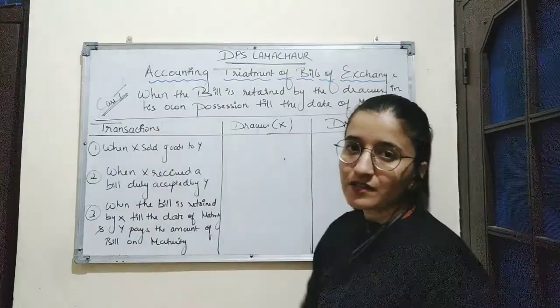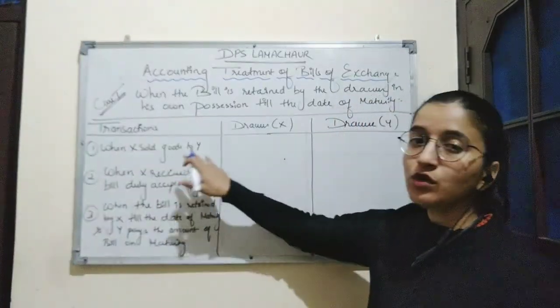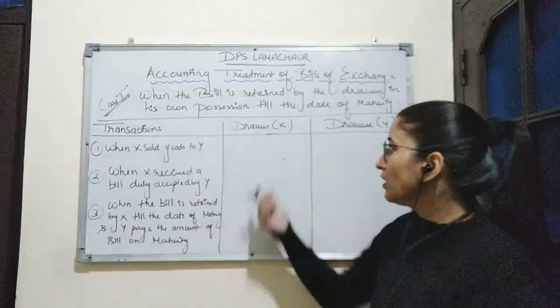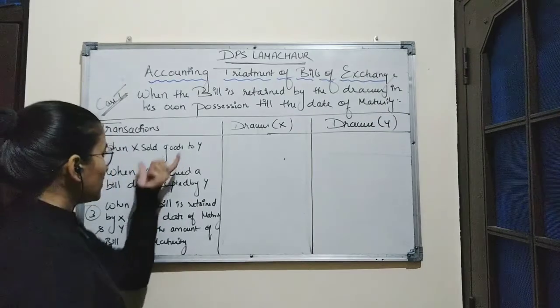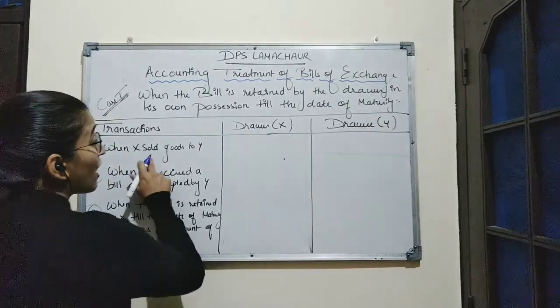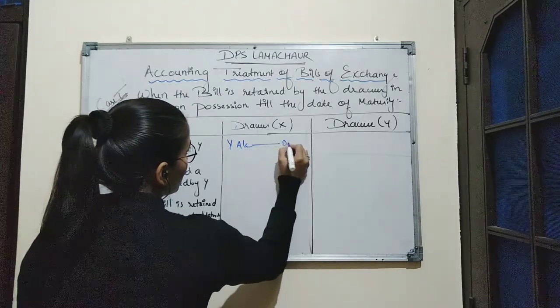Now here are the transactions. First transaction will be when X sold goods to Y. So in the books of X, who is a drawer, for this transaction the entry will be: goods have been sold to Y. Journal entry will be Y account debit to sales account.